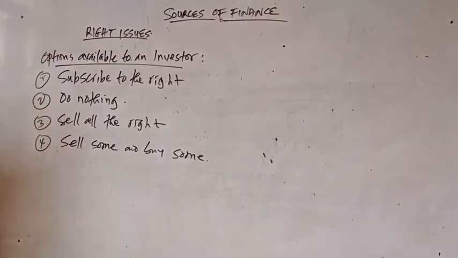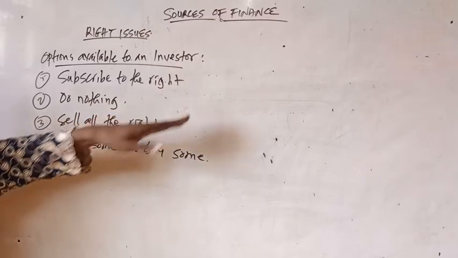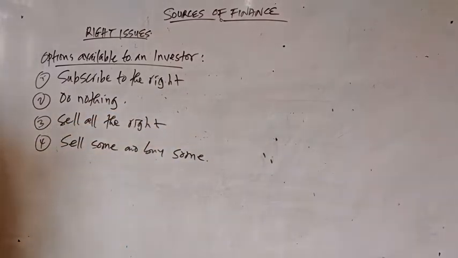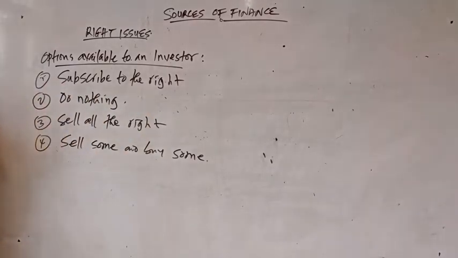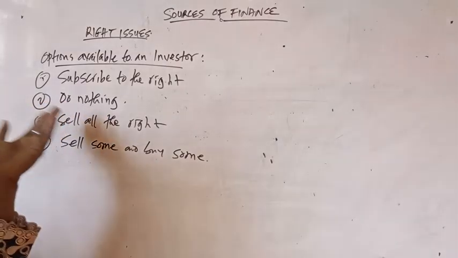So I've just explained this now. Subscribe to the right, it means what? If your right has been calculated, say at 25%, you have the option to subscribe to the right. Subscribe means to buy. Do nothing: you can decide not to do anything at all.